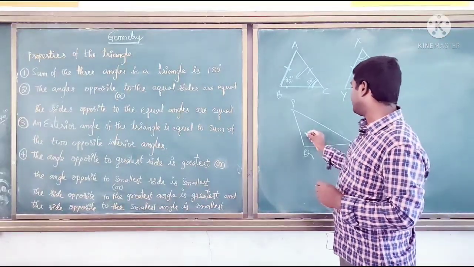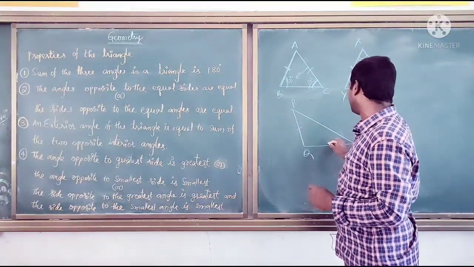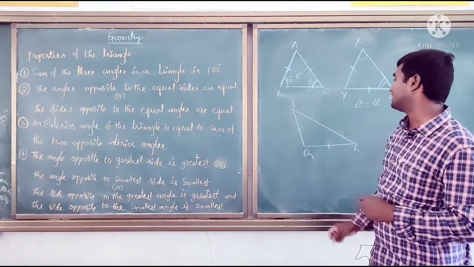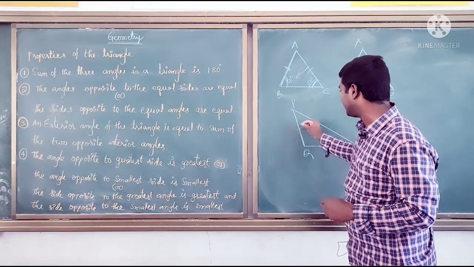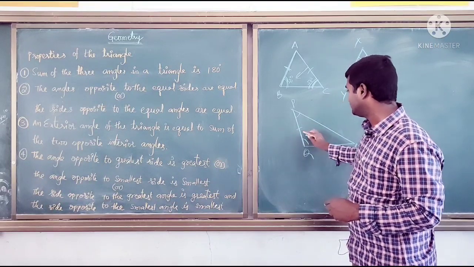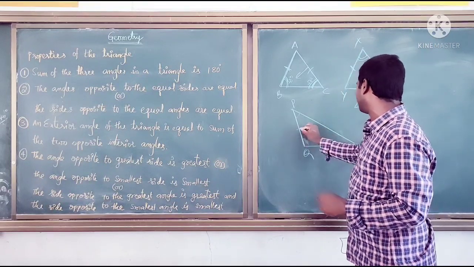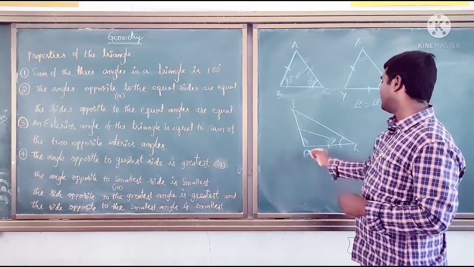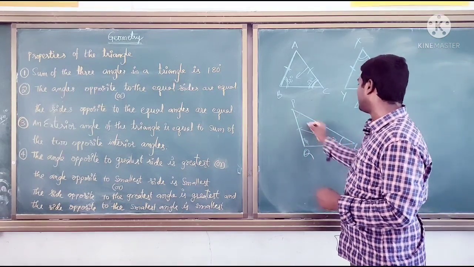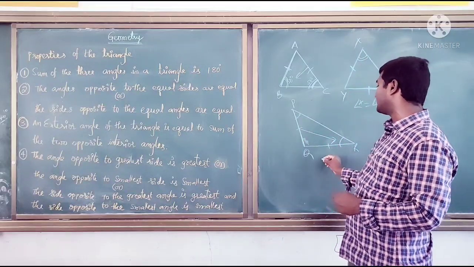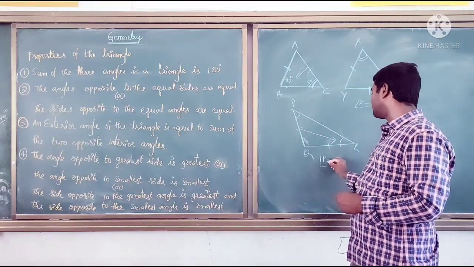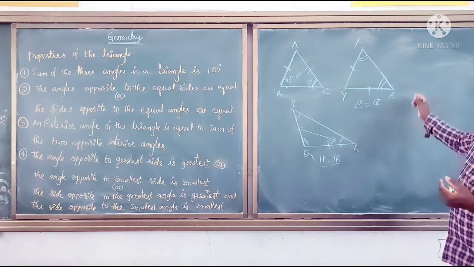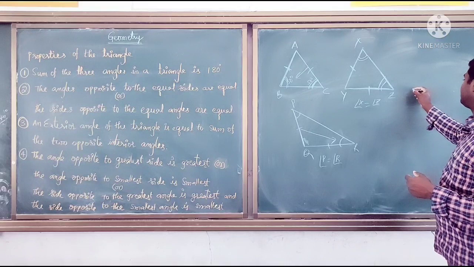I am taking these two sides equal. Then which two angles are equal? For this side, these two are adjacent. So the opposite angle is angle R, opposite to side PQ, and the opposite angle to side QR is P. So angle P equals angle R. Likewise, you can consider one more example.